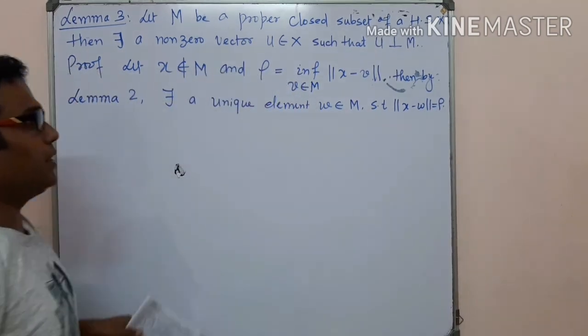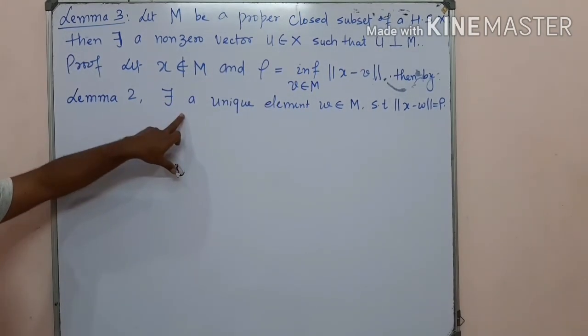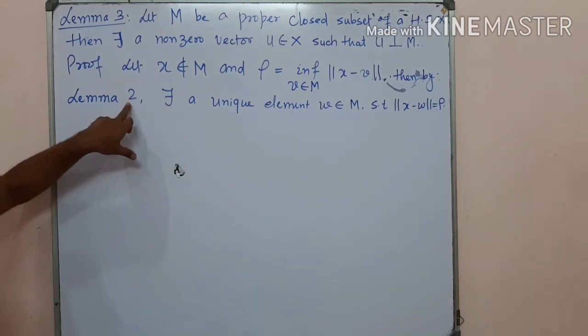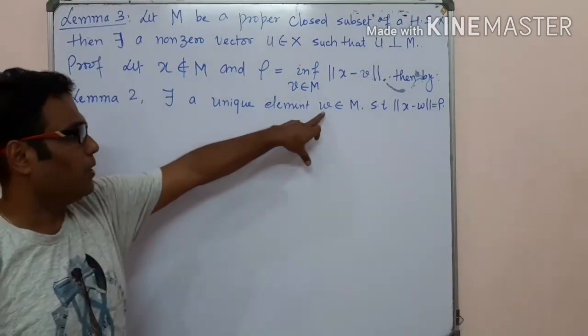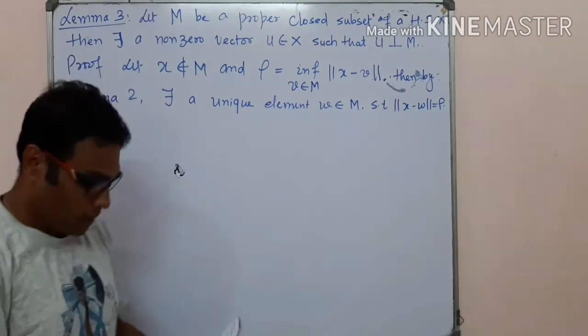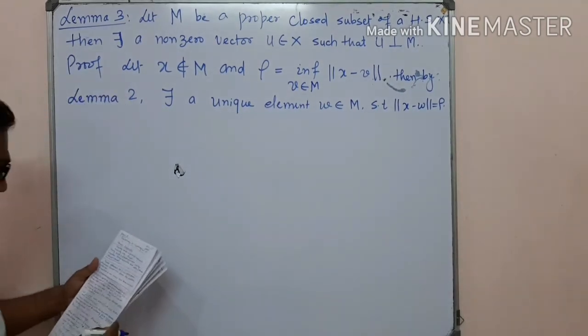We already established this result in the previous lemma, so we directly use it. Then we find a unique element w belonging to M such that the norm of x minus w is equal to rho.